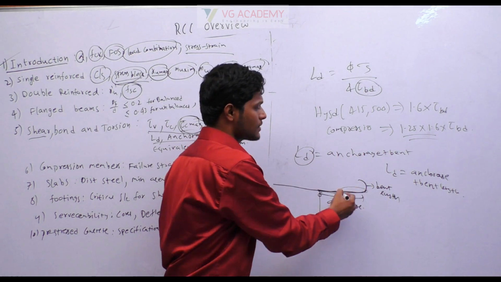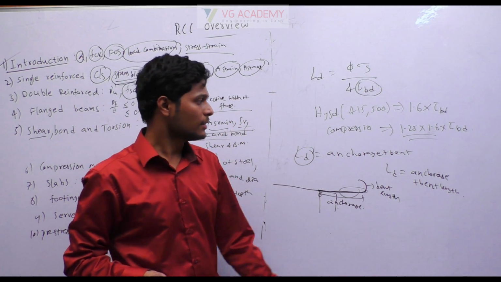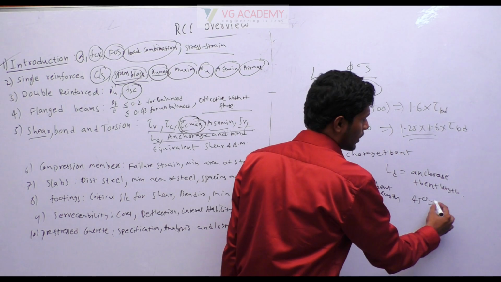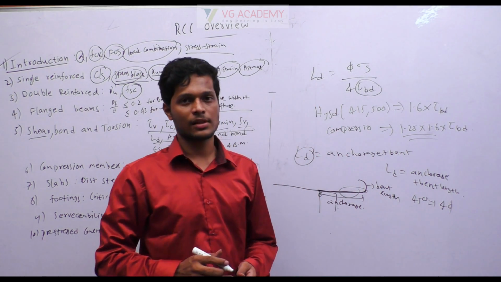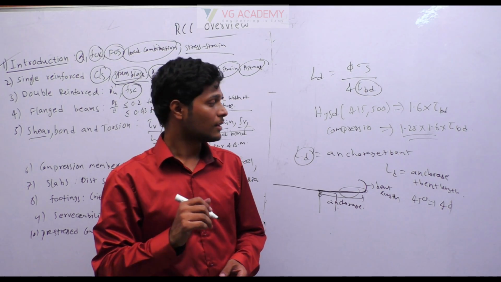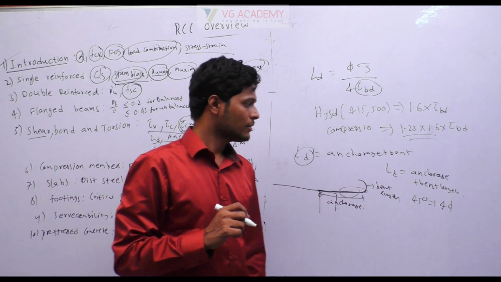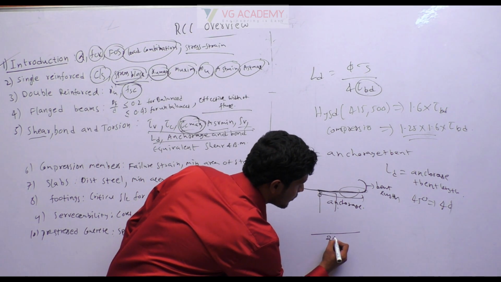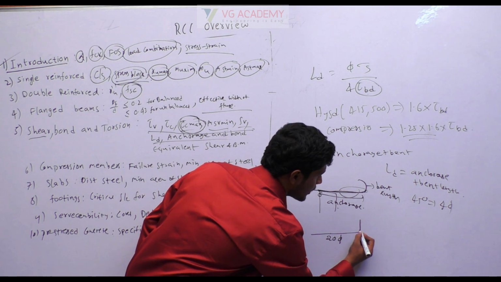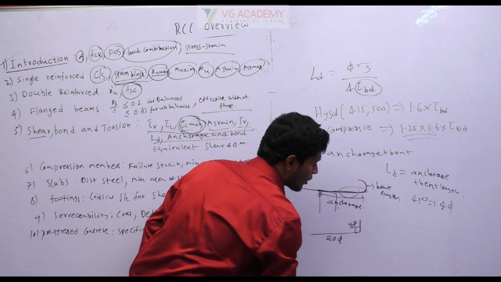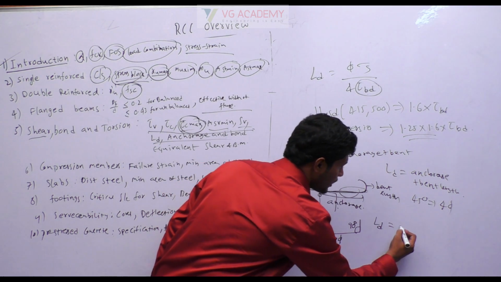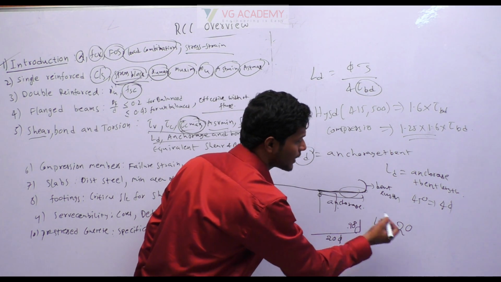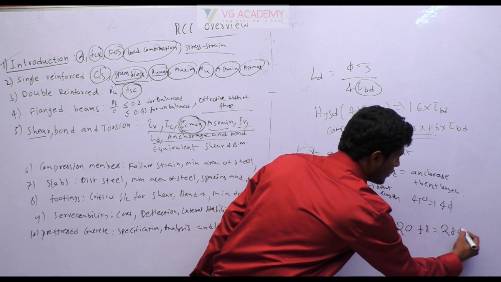As I said, anchorage is just the extended length. How to calculate the bent length: for every 45 degrees we will have 4 times the diameter as the bend length. So if you provide a 90 degree bend, then we will have 8 phi. Which means that from the support, if I extend some 25 diameter length and I provide a 90 degree bend, I have provided a development length of 25 phi plus, because of 90 degrees, 8 phi. So I have provided 33 phi.